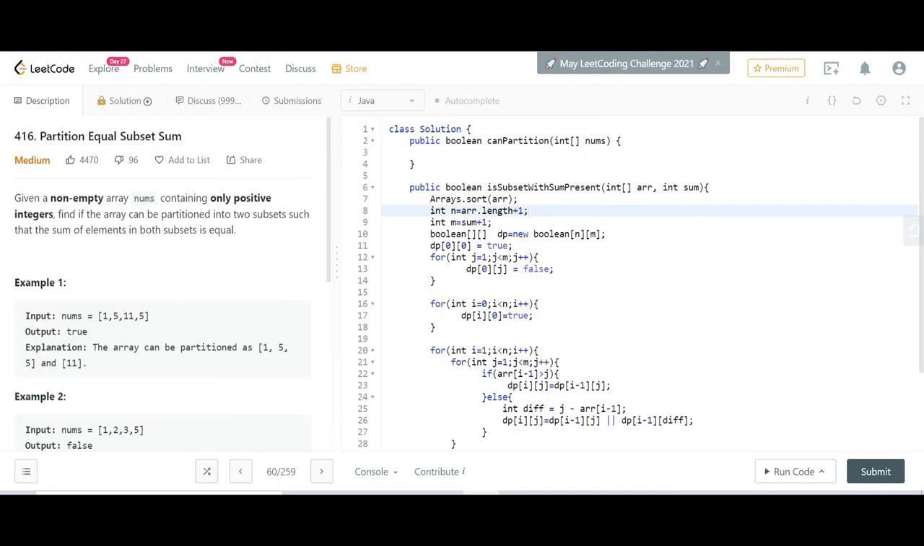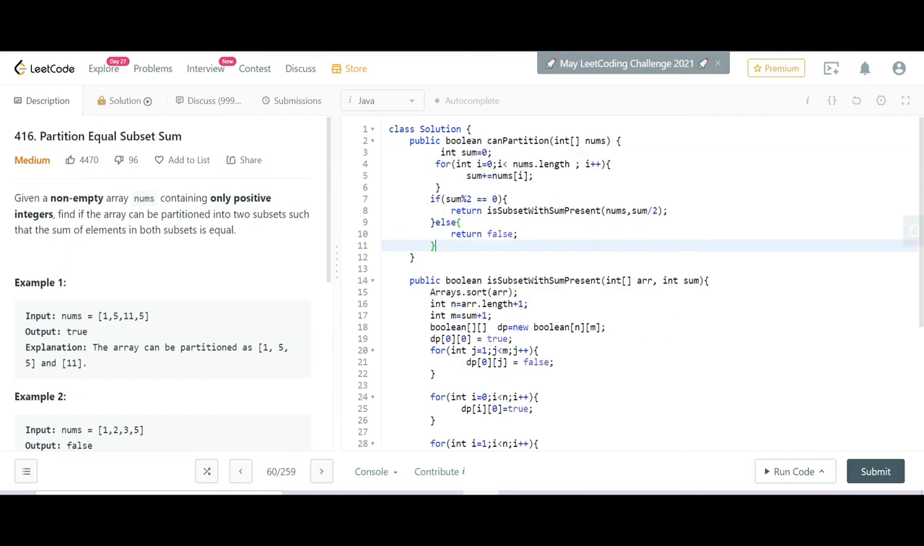Now here, I already kept the previous solution in this function where I have to pass the array and the sum. So what I have to do now is first check the sum. I will iterate over the array and get the sum in this variable. Then I will check if sum modulo 2 is 0 or not, meaning whether it is even or not. If it is even, then I am passing in this function the array and the sum by 2, because we have to just check whether the half portion is present or not. Or else it will return false, because if the sum is not even, then we can't proceed further. Now just submit it. It is working.